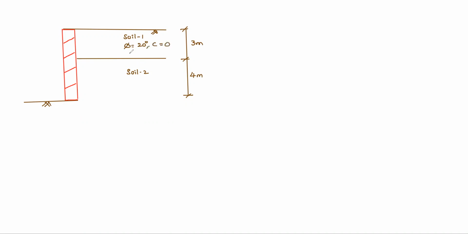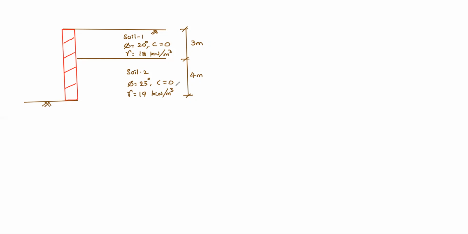Here phi equal to 20 degrees, c equal to 0, gamma 18 kilonewton per meter cube. Here phi 25 degrees, c equal to 0, gamma 19 kilonewton per meter cube. Okay, these are the two different soils. So we need to find the total pressure on the wall, and its location also, of course.